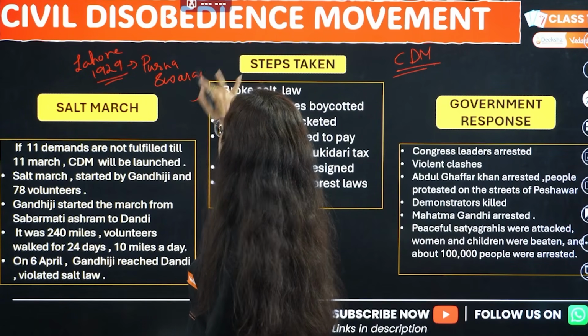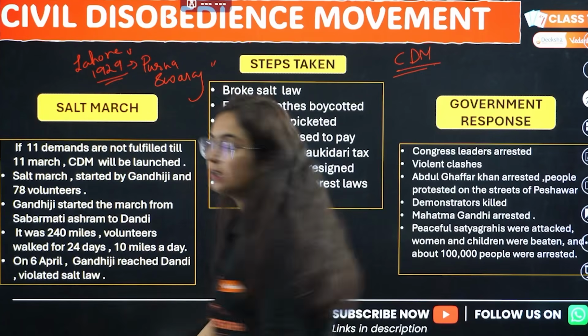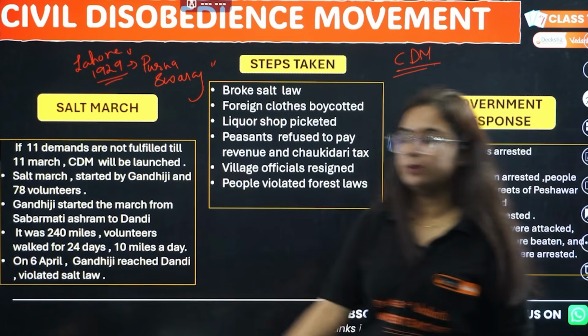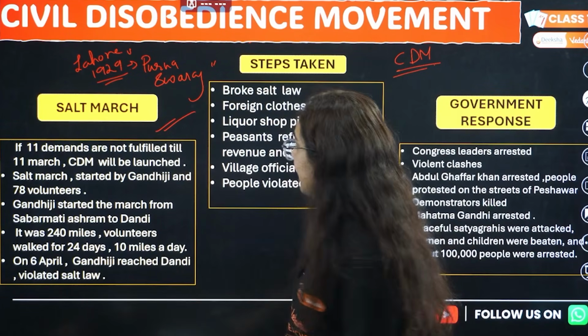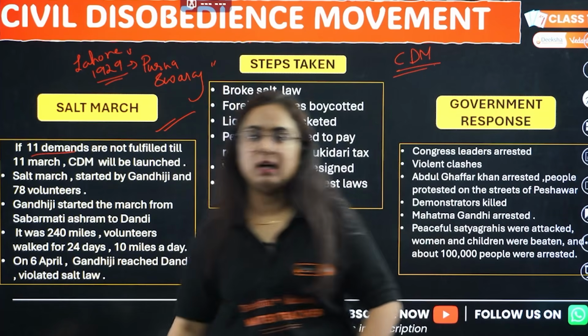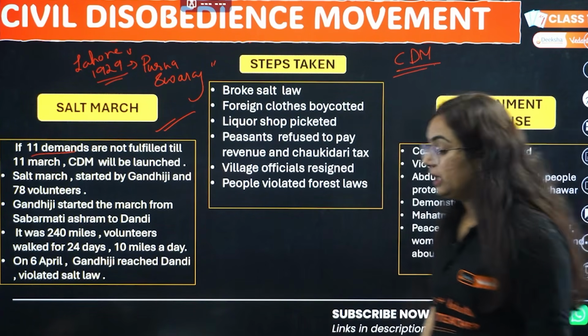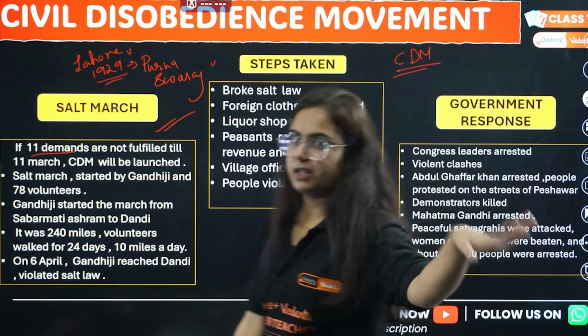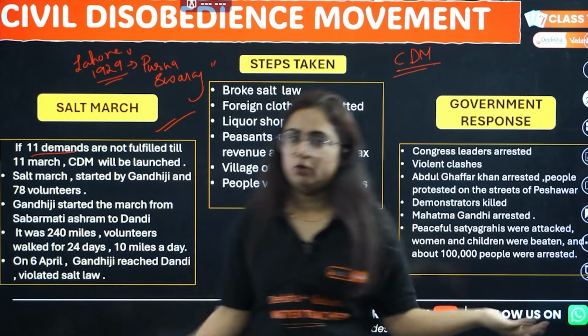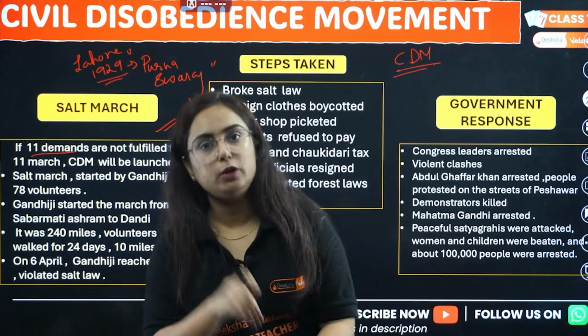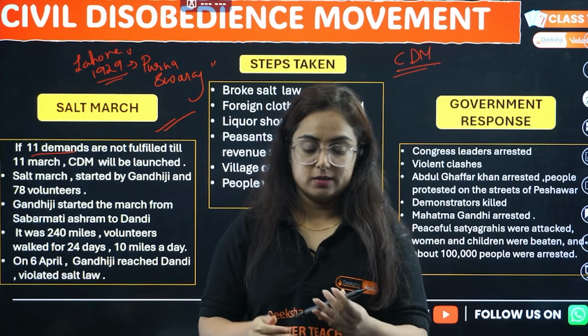That means complete independence. And in light of this, the movement was started with the Salt March. What happened? 11 demands were presented by Gandhiji to Lord Irwin, who was in the country at that time: listen, these are my demands. If you fulfill them, I am not going to start the movement. But if you don't, then I am going to start the movement.